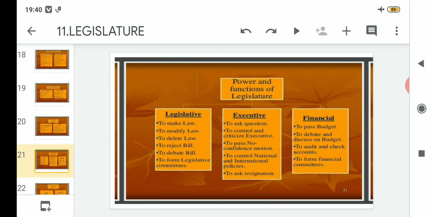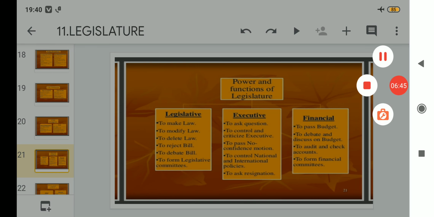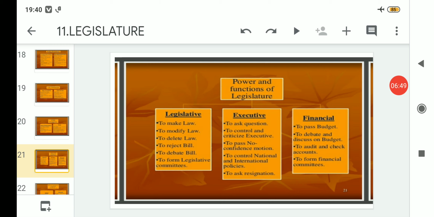After that, regarding policies, they have the power to control both national and international policies. And last but not the least, they can ask for resignation from the members if they are not satisfied. Now moving on to the third part